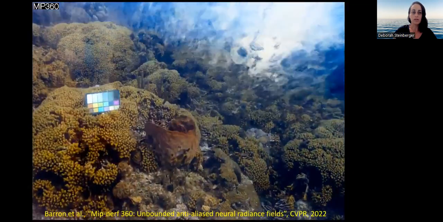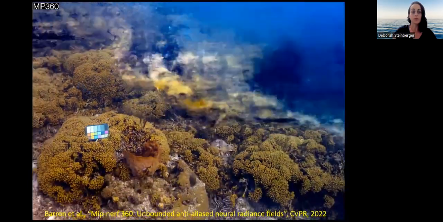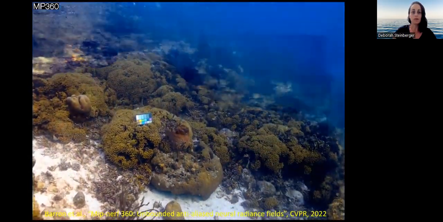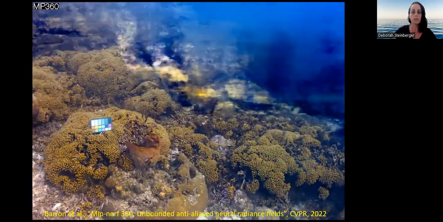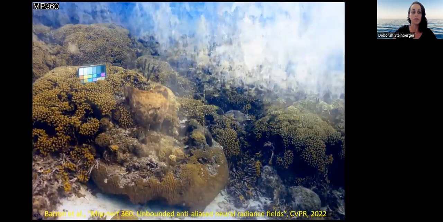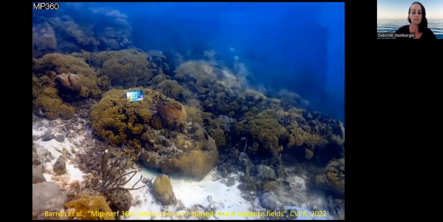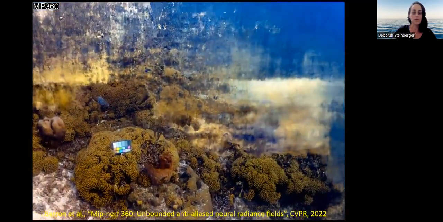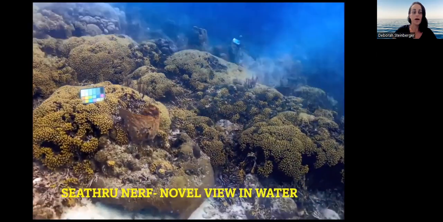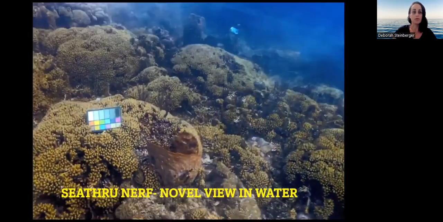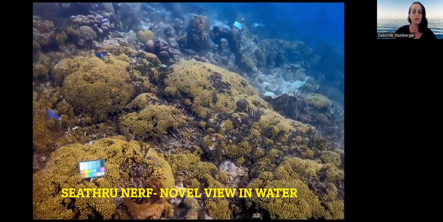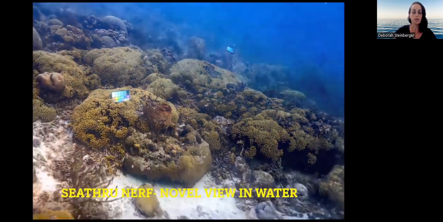Does it work with the state-of-the-art NeRFs? We trained MIP-NeRF 360 by Barron et al. with images of an underwater scene, and this is the result. The water was modeled as an additional blue object. In our work, we developed a medium-aware NeRF, which is capable of correctly rendering novel views in scattering media.